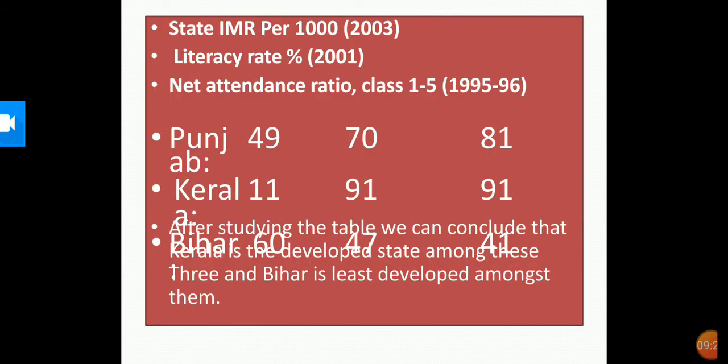So, we are going to see the IMR of Punjab, Kerala and Bihar. IMR is nothing but the infant mortality rate. It indicates the number of children that die before the age of 1 year as the proportion of 100 live children born in that particular year. So we can see from this table that Kerala is the most developed state among these three and Bihar is the least developed state.